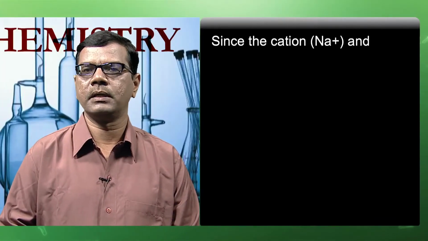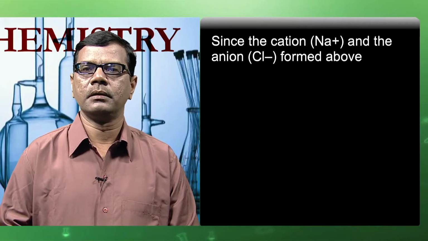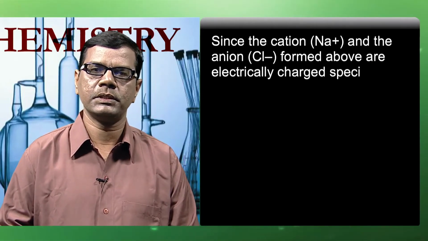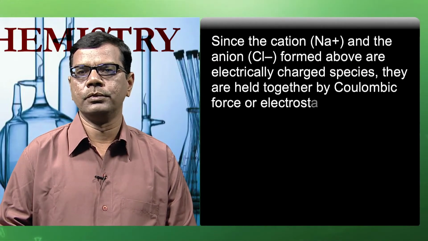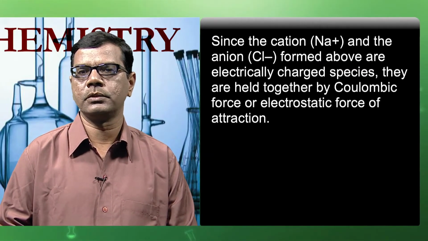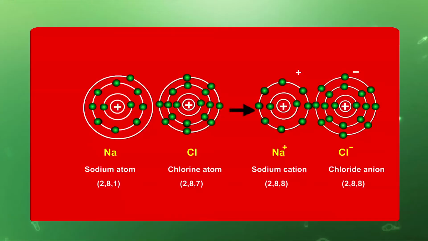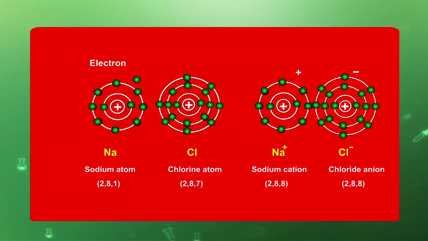The cation Na+ and the anion Cl- formed above are electrically charged species. They are held together by Coulombic force or electrostatic force of attraction. This electrostatic force of attraction, which holds the cation and anion together, is known as electrovalent bond or ionic bond. This is represented as below.